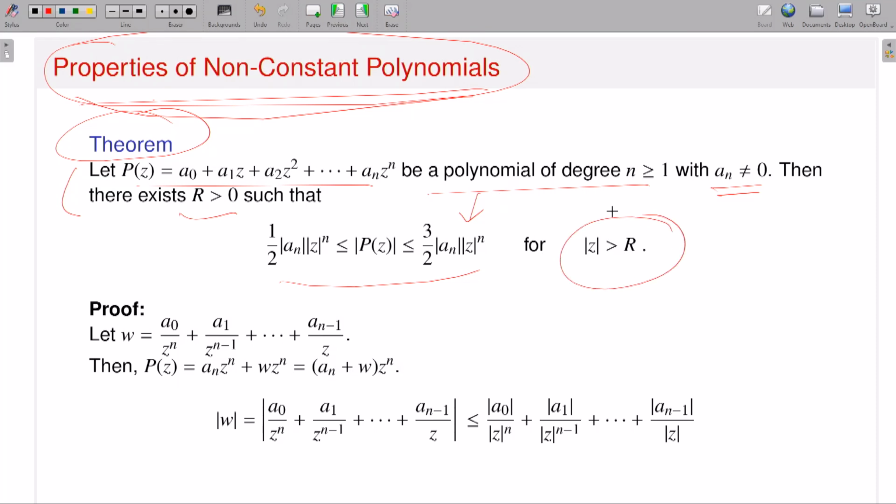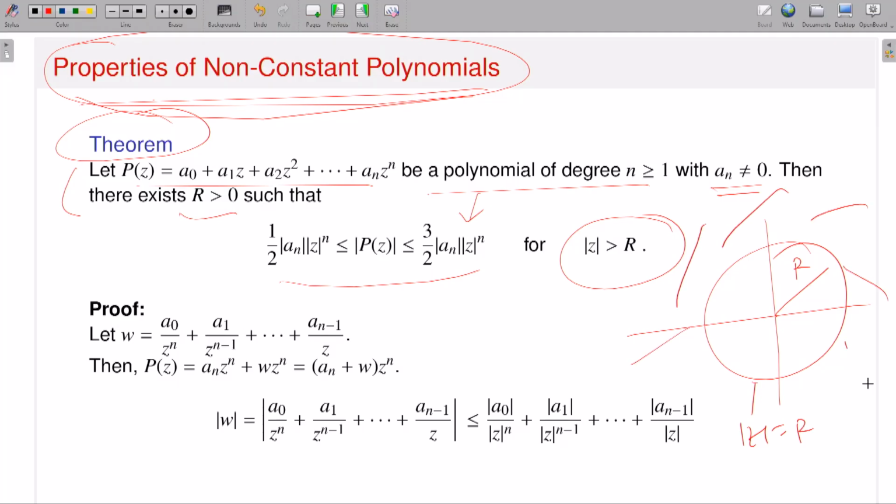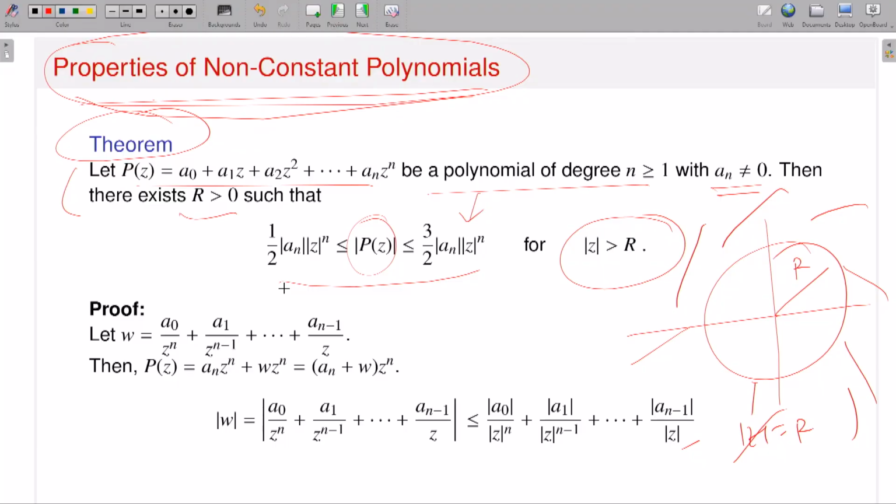That means if you look at the complex plane, suppose this is my r, so this is mod z exactly equal to r. Here mod z is greater than r. My function, that means the polynomial, has this kind of estimate. It will have an upper bound and a lower bound for mod z greater than r. And you will see, using that estimate and Liouville's theorem, I will be able to prove the fundamental theorem of algebra. This will be an alternative proof, a very beautiful proof. But before that, I need this estimate.